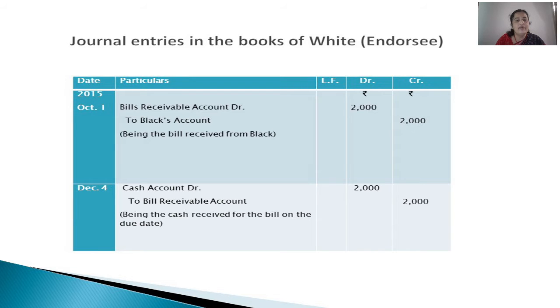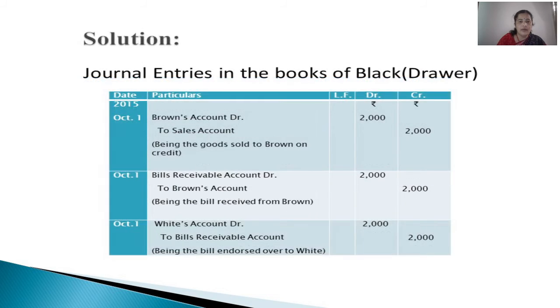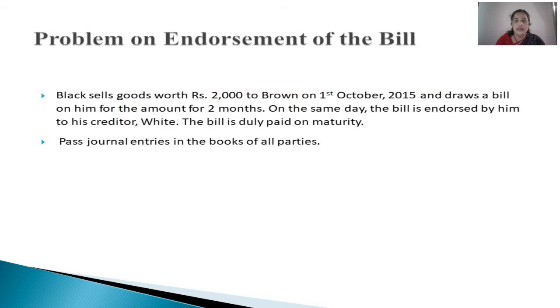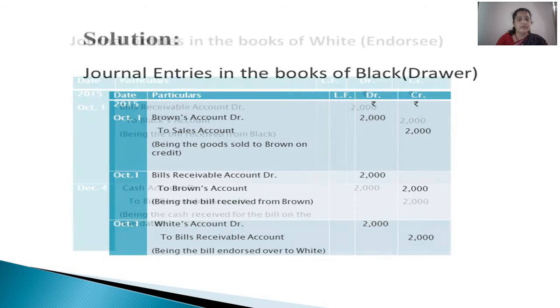Then on December 4th, because I have already taught you, I think you have understood the calculation of the due date. So from 1st October, add 2 months plus 3 days. So after October, November, December 1st. So plus 3 days to December 1st. So it will be December 4th.